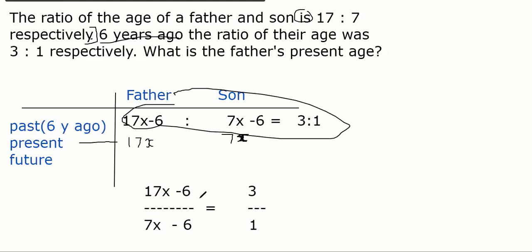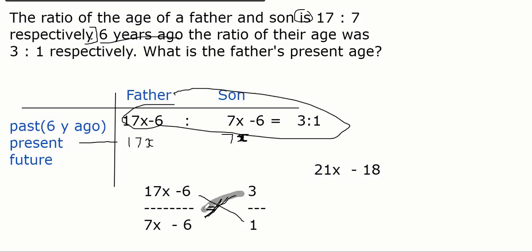So how to solve? Cross multiply. Multiply this with this, this with this. So when you multiply 3 with 7x minus 6, 3 into 7x is 21x minus 3 into 6, 18. I am only doing the cross multiply.